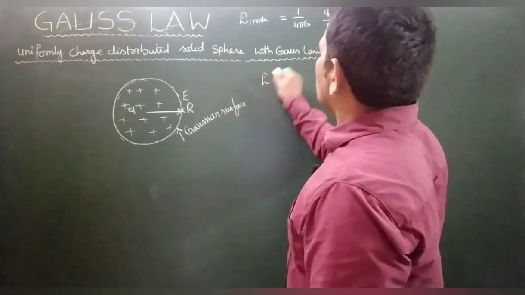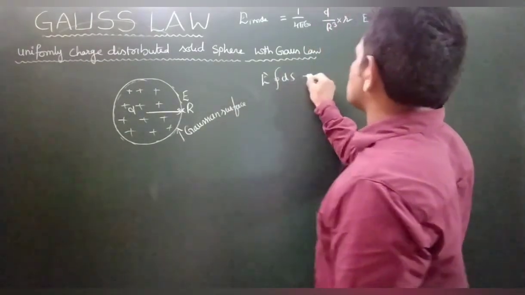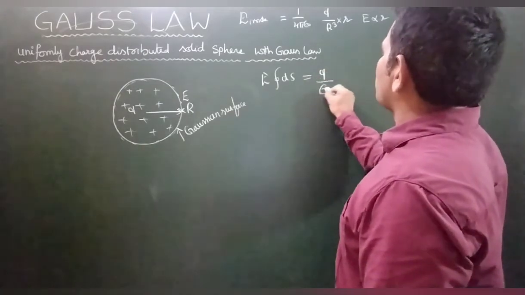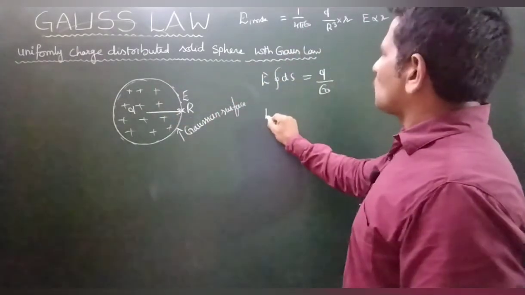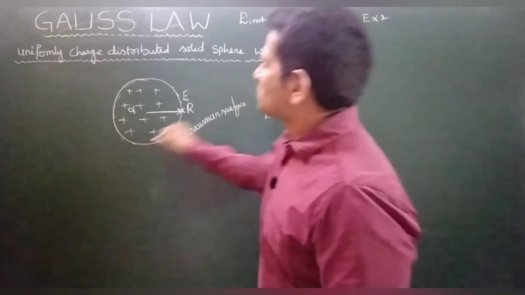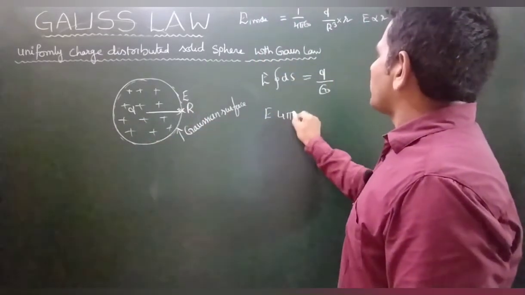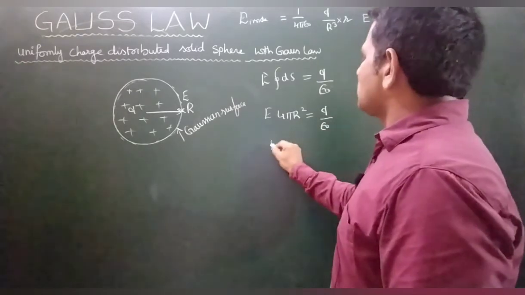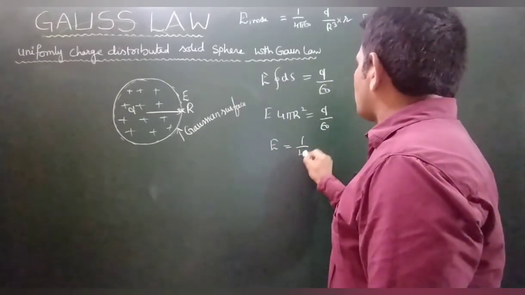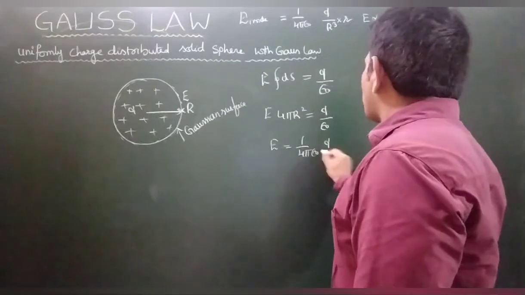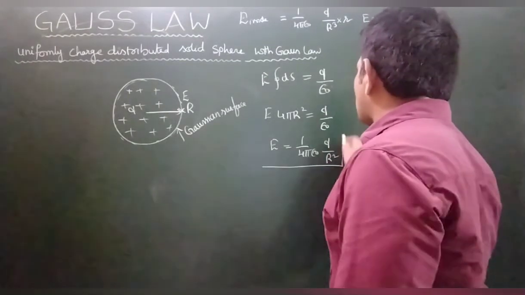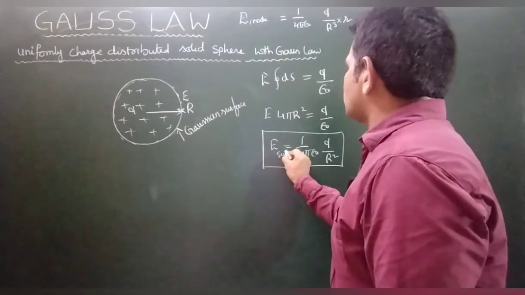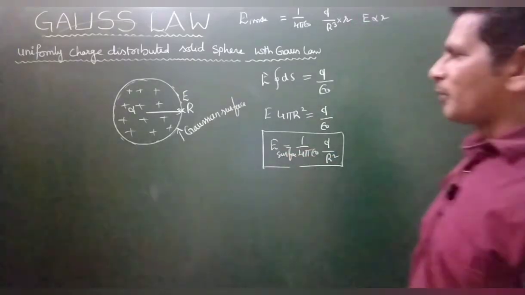So E into the imaginary surface ds equals Q by epsilon naught, because the total charge is inside. How much is the surface area? It is a spherical body, 4 pi r square. E into 4 pi r square equals Q by epsilon naught. Therefore E equals 1 by 4 pi epsilon naught Q by r square. This is the electric field intensity on the surface. Are you getting my point?